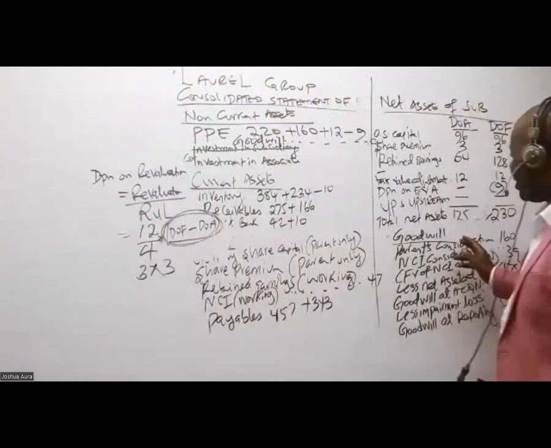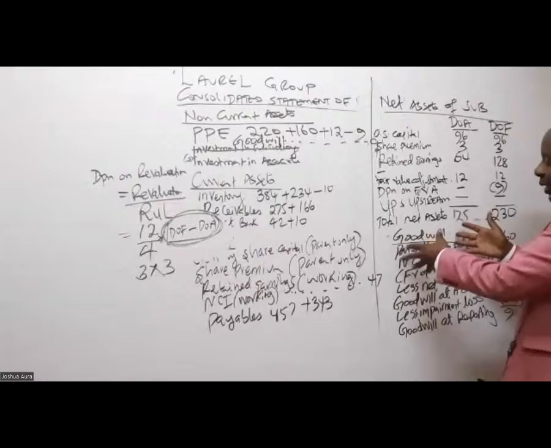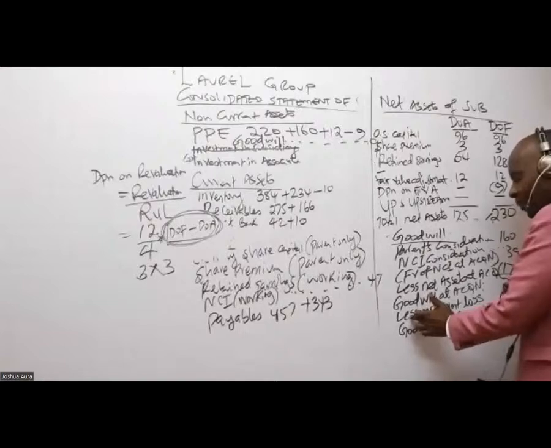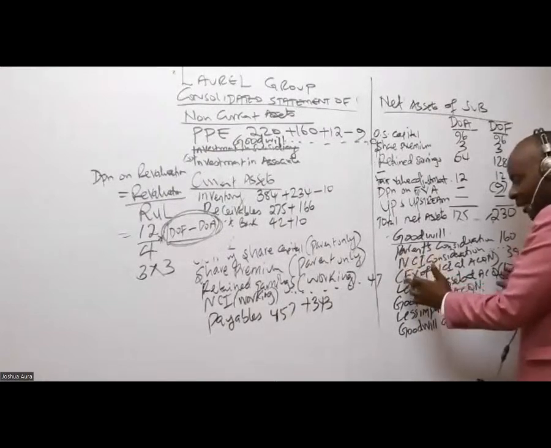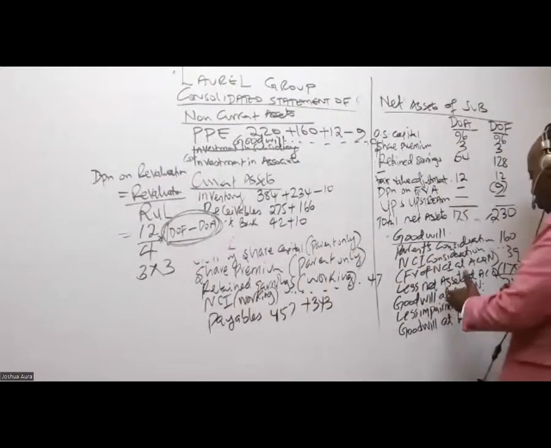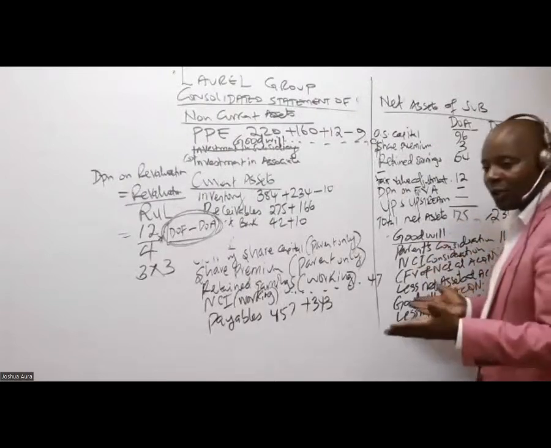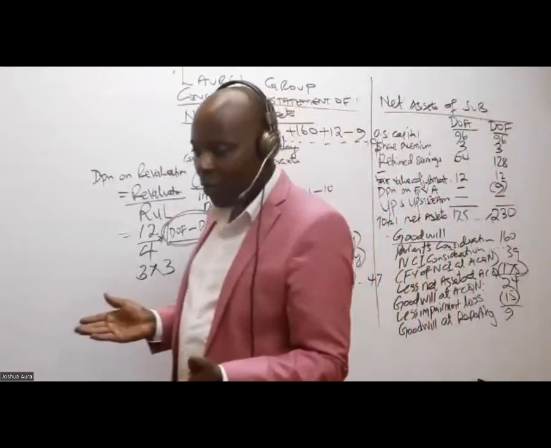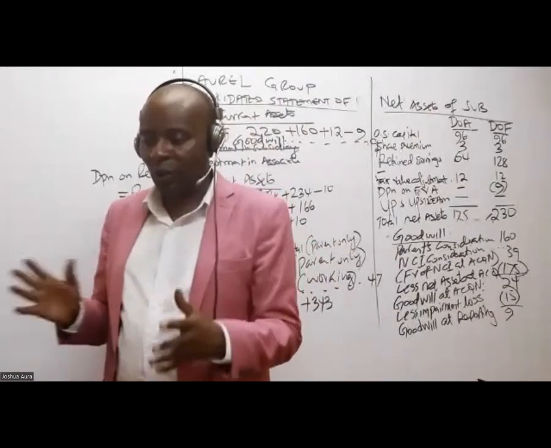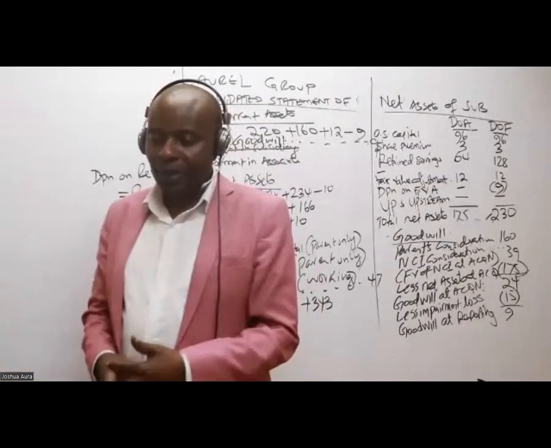Some students are getting confused a little bit in terms of goodwill. Remember, if you're using the full method, you can't apportion impairment loss. In the full method, you have both NCI and parent, so you take impairment loss at 100%. We only apportion this impairment loss if you're working with the partial method. So first of all, are we together up to there? The student was asking about 15 and 12. Here we shall work with 100% because this is the full method.